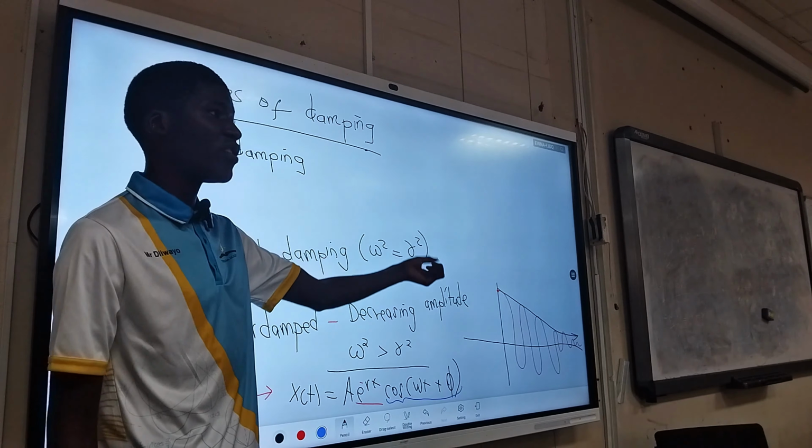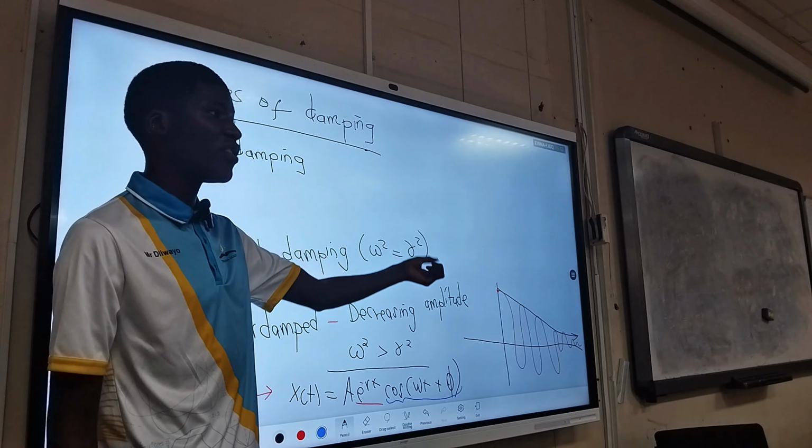Over damping, omega squared is less than the damping coefficient squared. So it means this thing is being damped a lot more than its motion. Because remember, this thing is the angular frequency. This is the damping coefficient. So it is damped much more than its motion. This one doesn't have an oscillatory component, okay? There are no oscillations here.